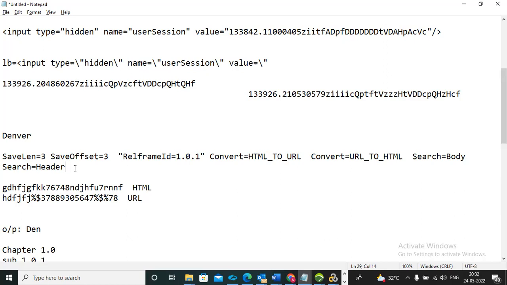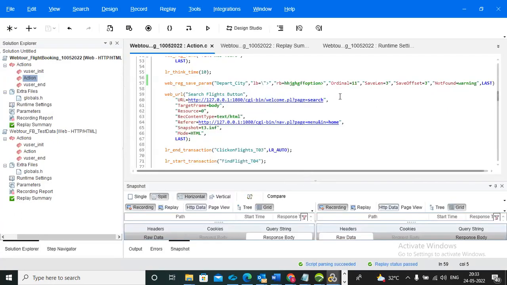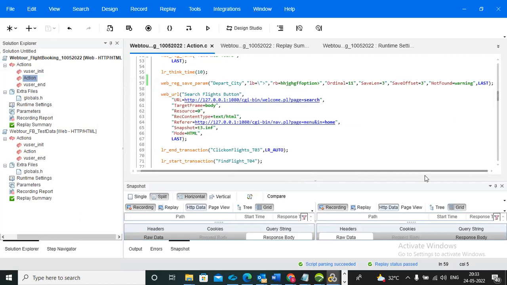arguments. It's clear? Now what are the functions and what are the arguments we discussed? Anyone can explain? Save, save of, save length, not found, ordinal, convert, and rel frame ID, and search scope is equal to body.